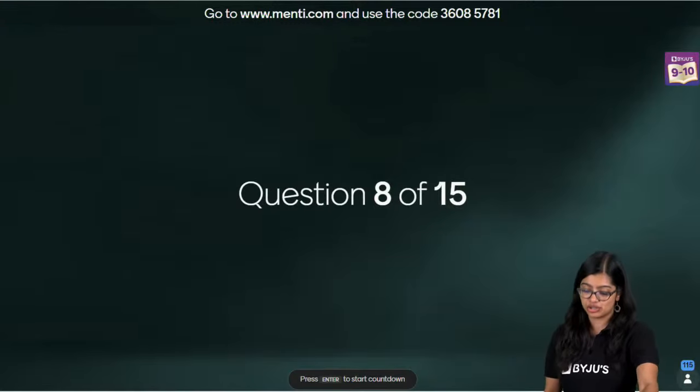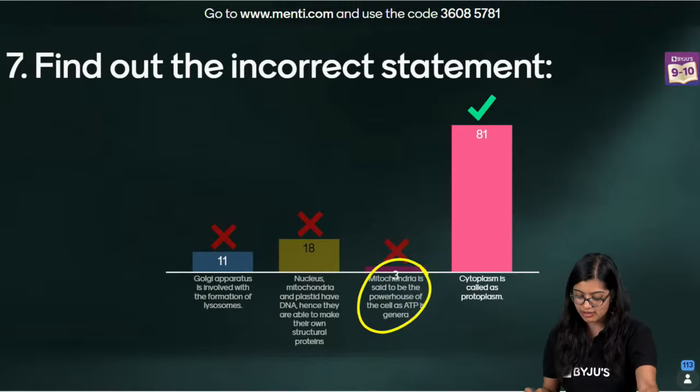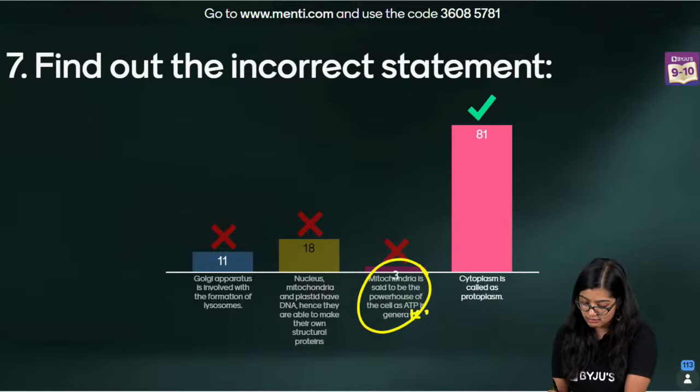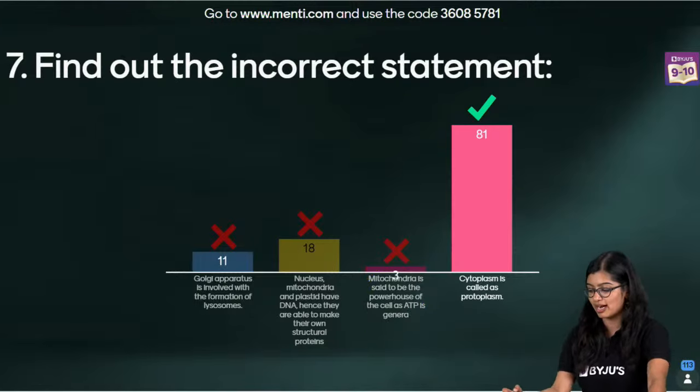Ma'am, explain question point number 3. Mitochondria is said to be the powerhouse because ATP is generated. I think Menti did not continue with 'generated' as the word, right? But that is the answer.